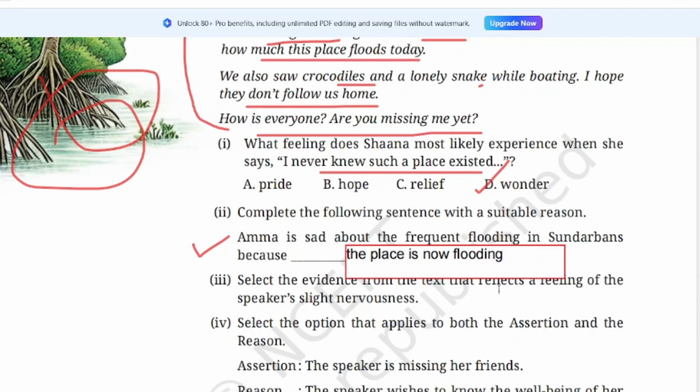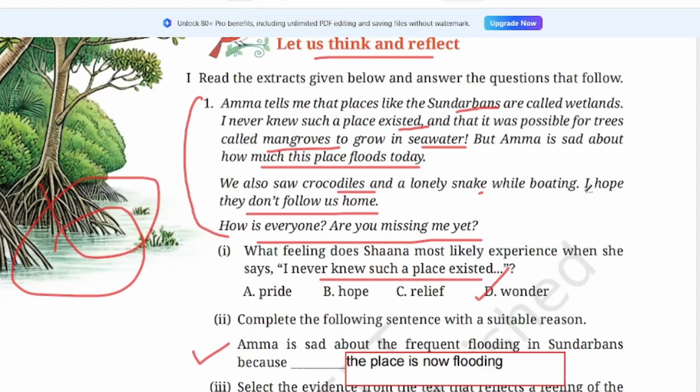Select the evidence from the text that refers to the feeling of the speaker's slight nervousness. I hope they don't follow us home. This shows her nervousness, isn't it? What will not follow her? The crocodile and the lonely snake. So this shows her slight nervousness.